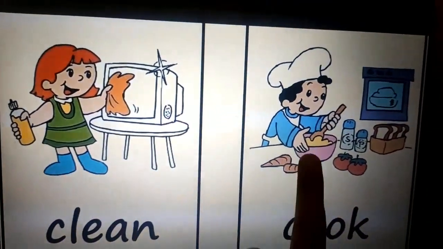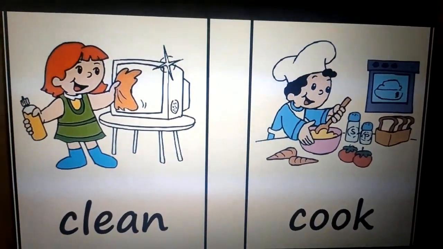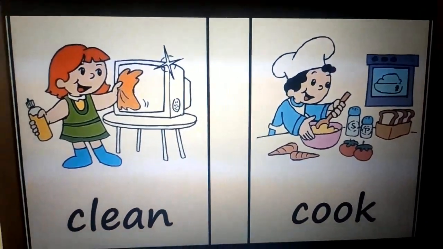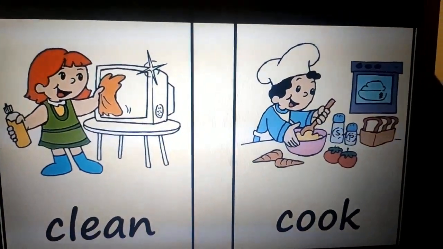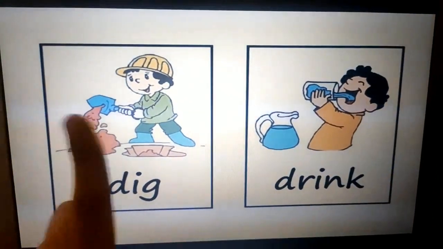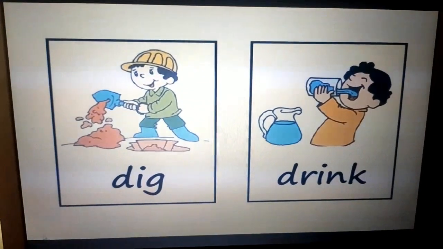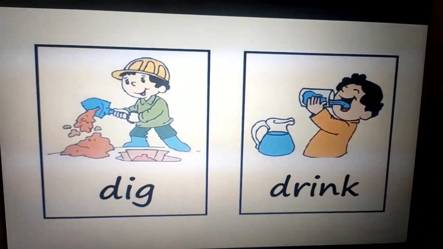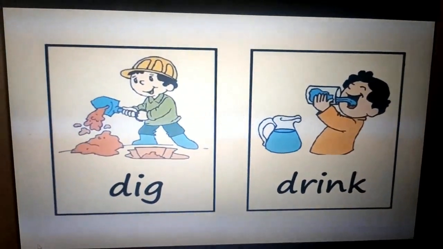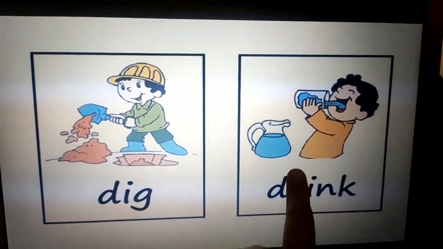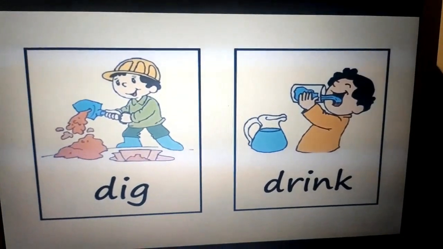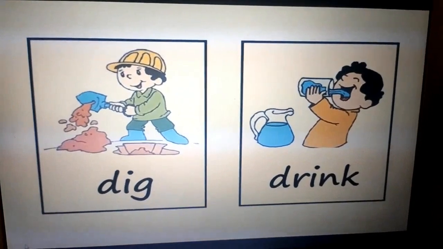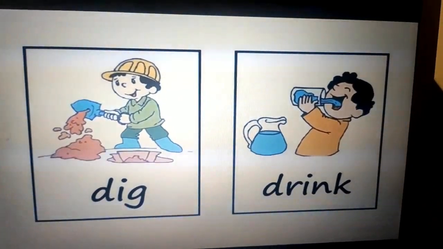Similarly, what is this boy doing? He is cooking, right? He is cooking. So cooking is also an action word. One more example. What is this boy doing? He is digging a hole, right? So digging is also a verb. Similarly, what is this boy doing? He is drinking water, right? So drinking is also a verb, okay?